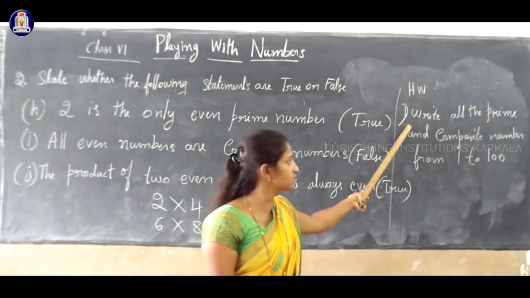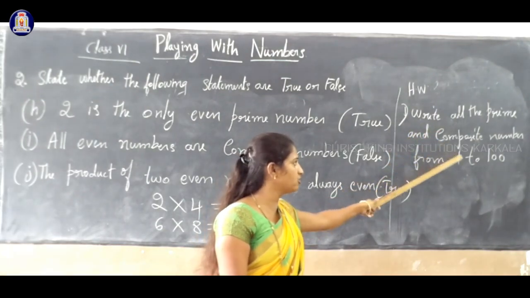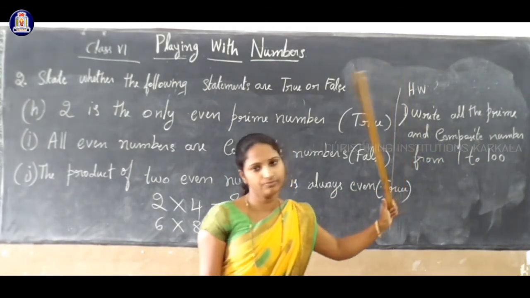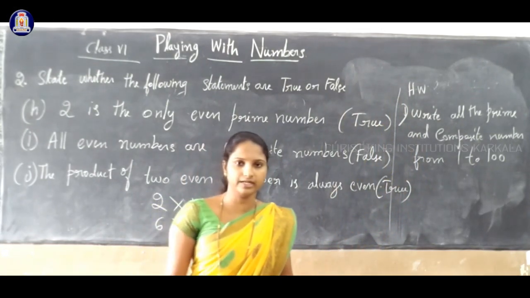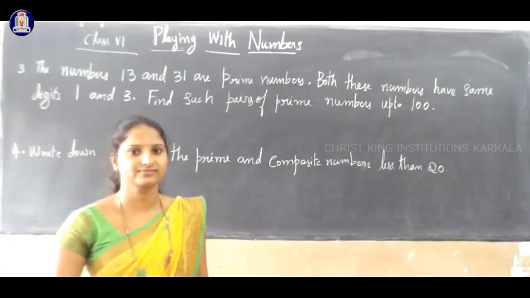So this is a homework question. You have to find this out. Write all the prime numbers and composite numbers from 1 to 100. Make separate columns, prime and composite. And write the numbers from 1 to 100.